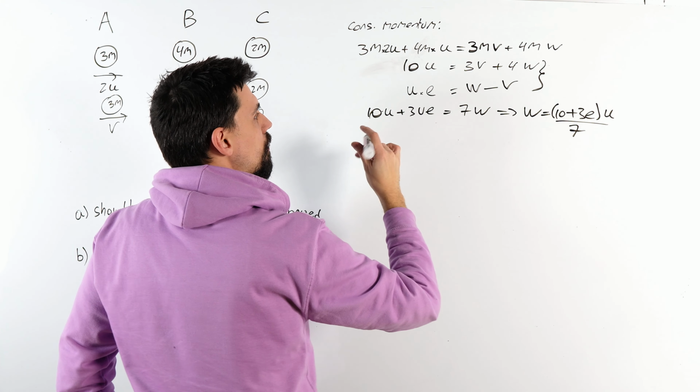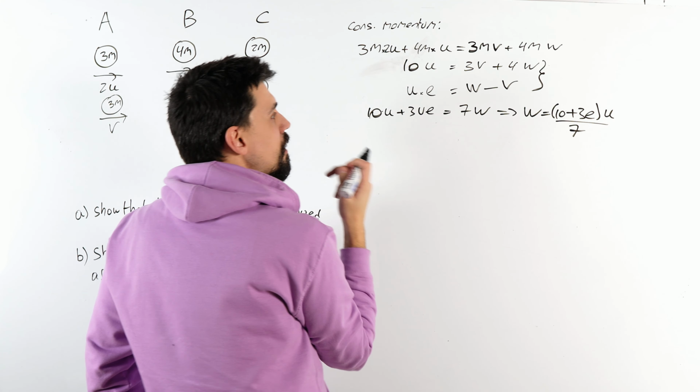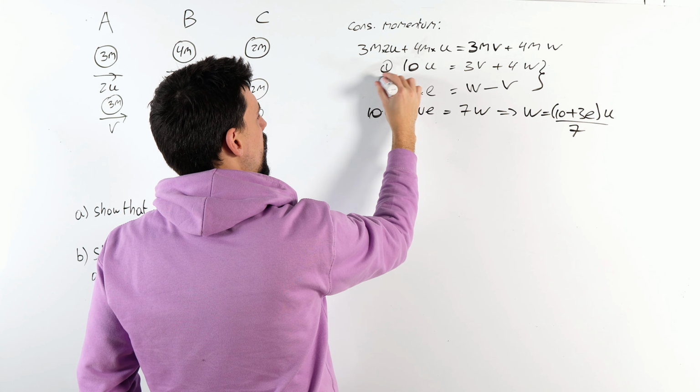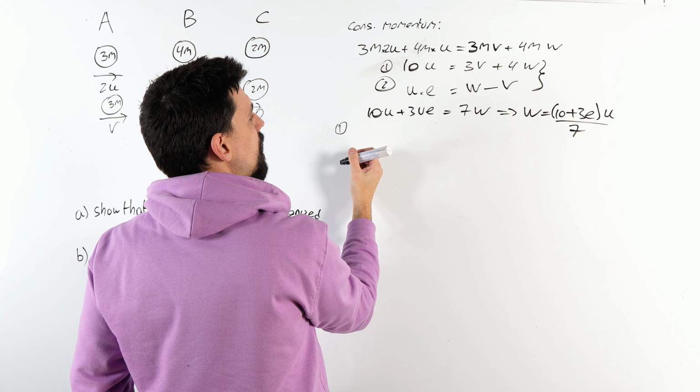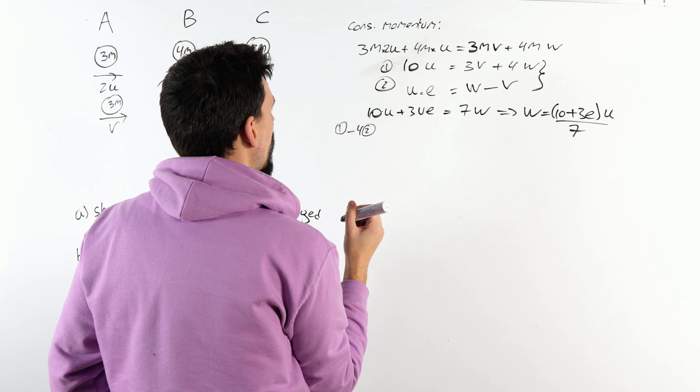Well done. Right, we also need v. I could plug that back in, but I don't want to, so I'll do the whole thing again. If I call this equation 1 and equation 2, I'm trying to get v, so equation 1 minus 4 times equation 2. So what do I get?